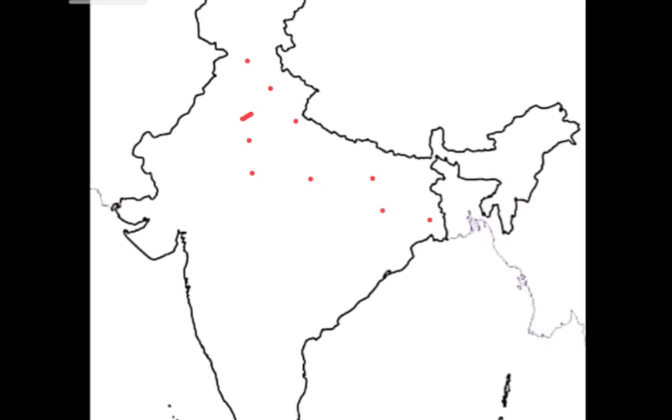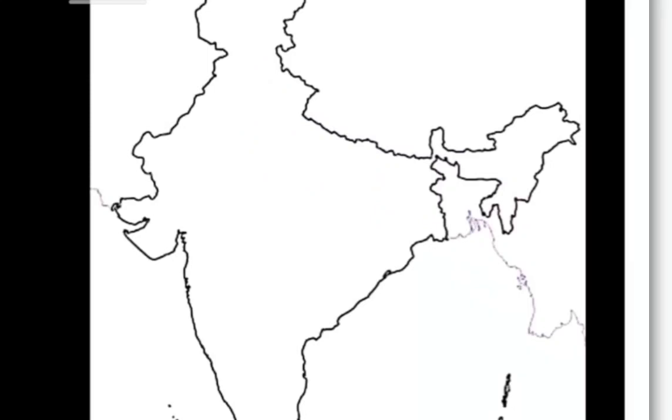Once again, children, I am going to explain the same thing. Listen carefully. First of all, we are going to mark Delhi. This is Delhi, and this is Meerut. This is Bareilly. Then Lucknow, Kanpur, Allahabad, Parakpur, Banaras, then Gwalior, Jhansi. So these are the places.